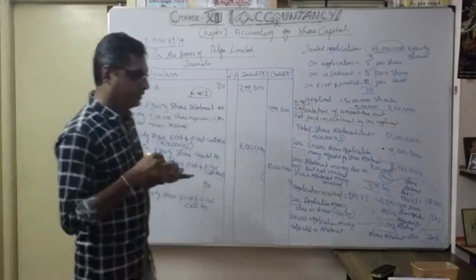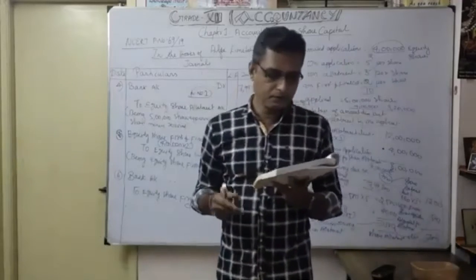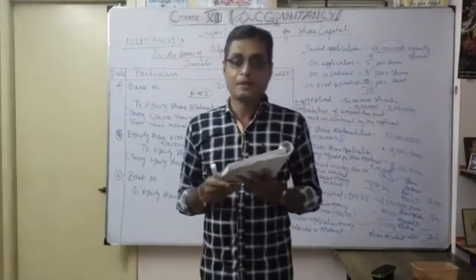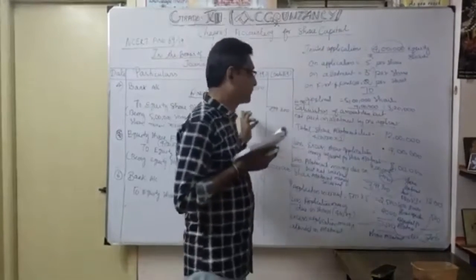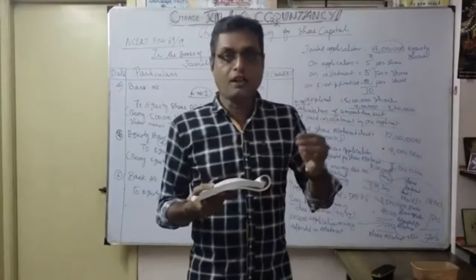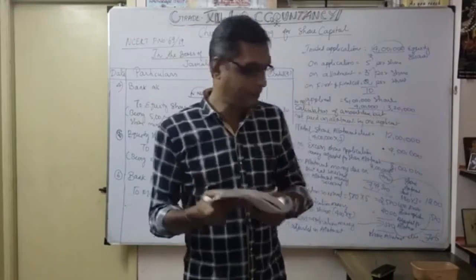So, see in the book what they have given: one applicant whom shares had been allotted on pro rata basis did not pay the amount due on allotment. That's what we discussed, the entire discussion. And on the call also. So how many shares? Same 400 shares. And these 400 shares were forfeited.